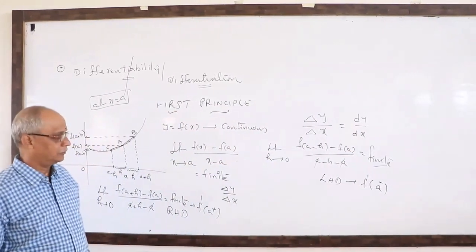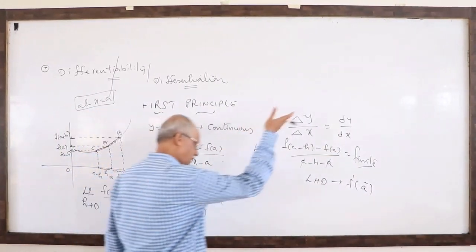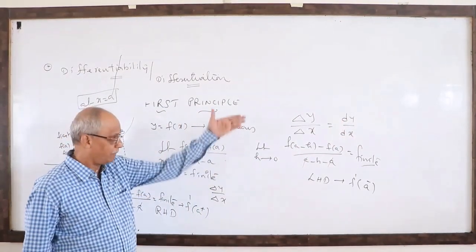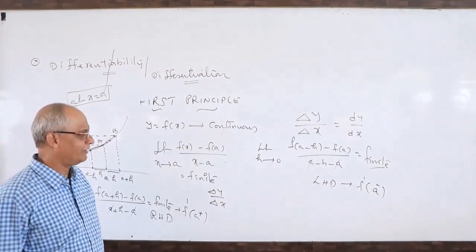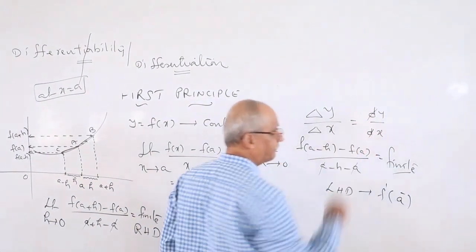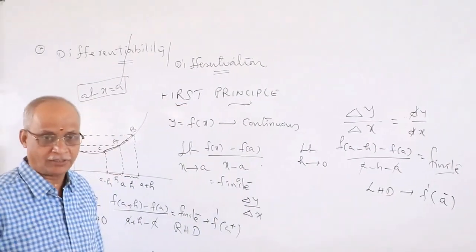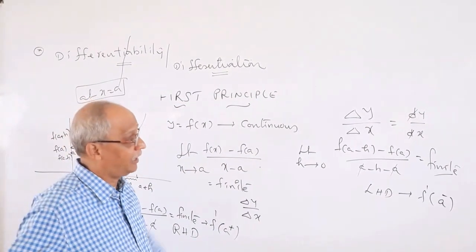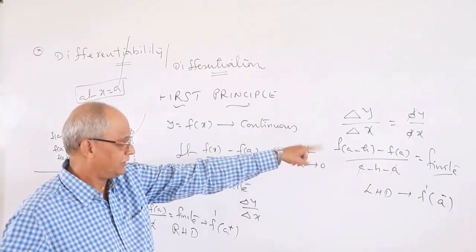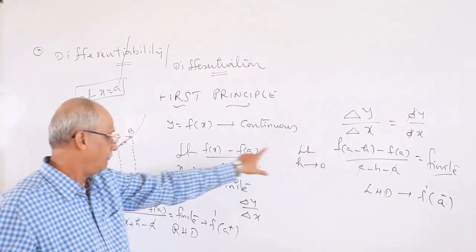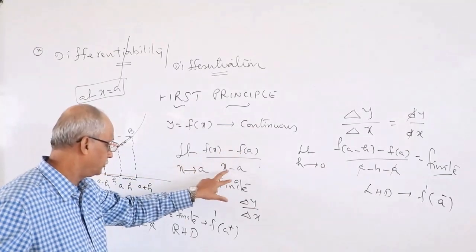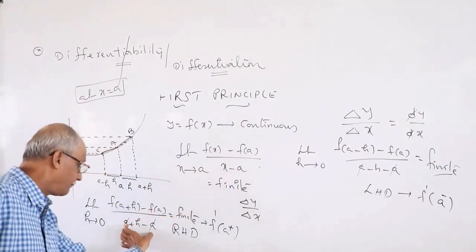You should understand why you are getting this symbolic form. dy by dx does not imply it has some value, or that the d's cancel or anything. It is an operator, a symbolic form to represent the differentiation of a function y with respect to x. That with respect to x is called the denominator. Every time I am repeating: difference of y coordinates with respect to difference of x coordinates.